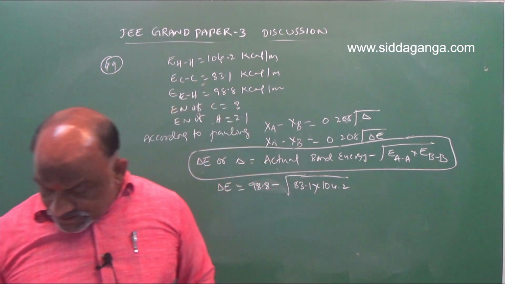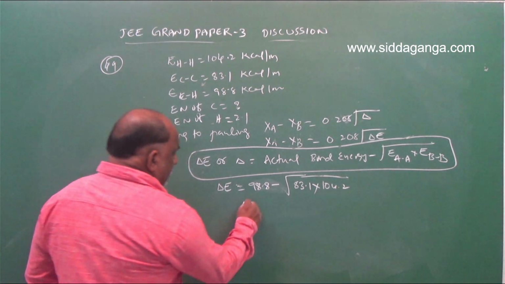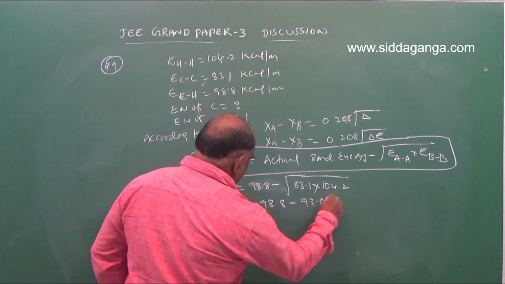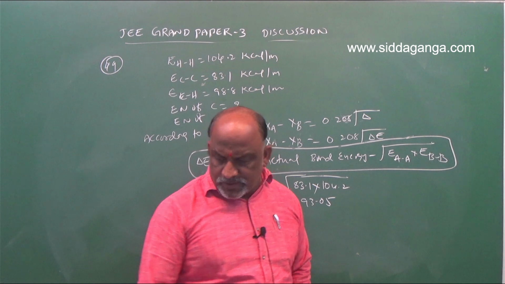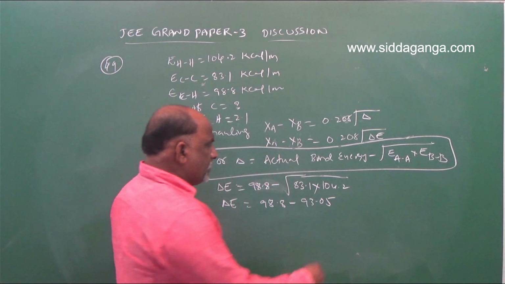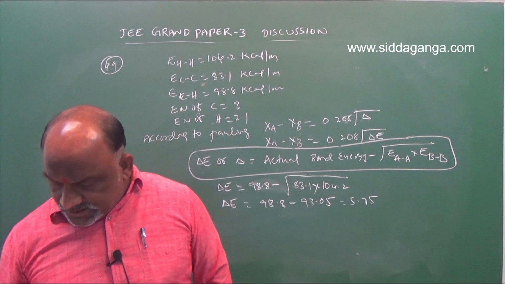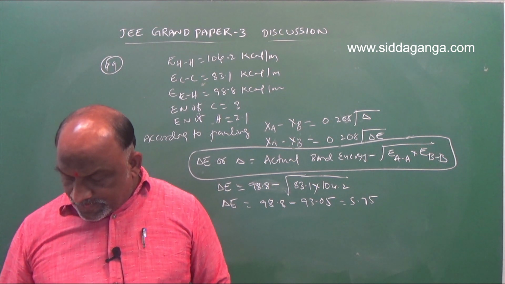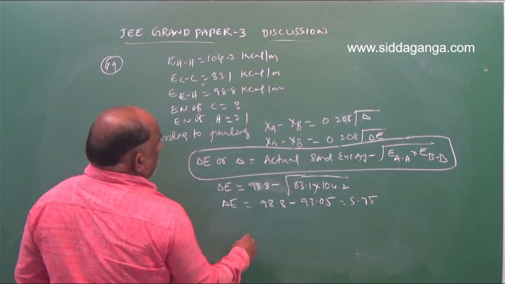On simplification of this, we will get 98.8 minus 93.03, then on simplification we will get 5.75. We will get the answer because it is a numerical background. Next step is XA minus XB.